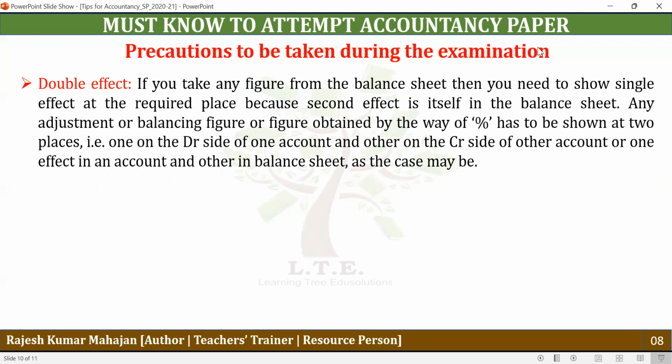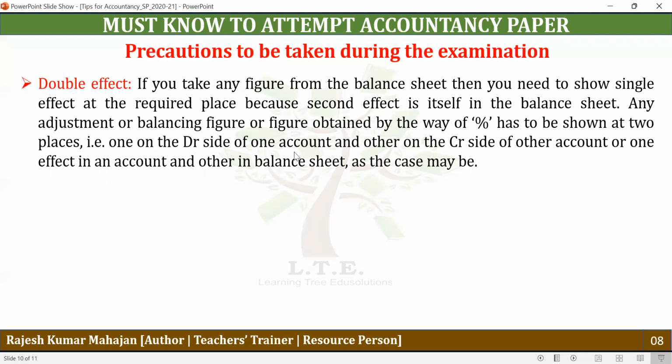Second thing, if you're finding any amount as a percentage, just like against the debenture, 9% is written. So 9% is written against the debenture, a 9% debenture, and you have to calculate the interest. You will calculate the interest on the opening balance in normal cases. After finding the interest, you will show the interest amount at two different places. One in the financing activity as a payment of interest, and also you will add it to the net profit. So whenever you are calculating any item as a percentage, it will always have double effects.